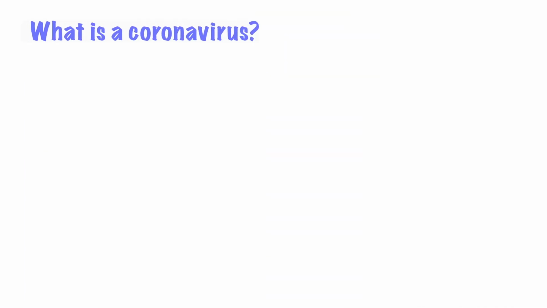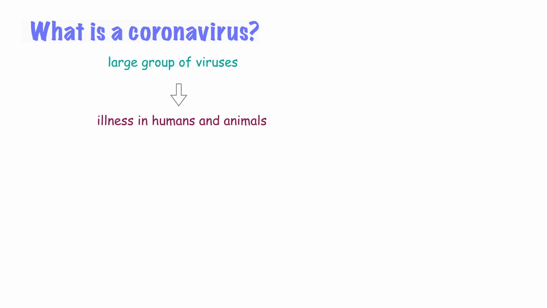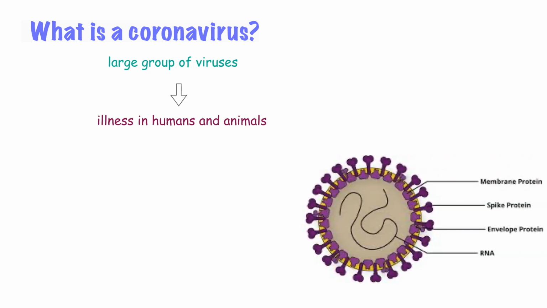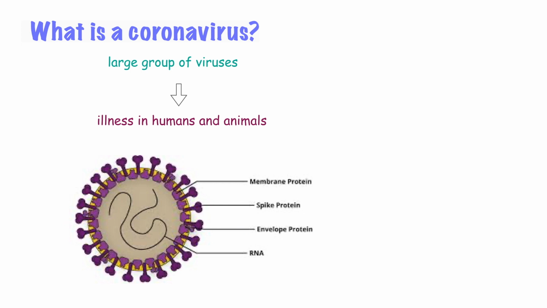So what is coronavirus? Coronaviruses are a large group of viruses that may cause illness in humans and animals. They consist of a core of genetic material surrounded by an envelope with protein spikes. This gives the appearance of a crown. Crown in Latin is called corona, and that is how these viruses got their name.